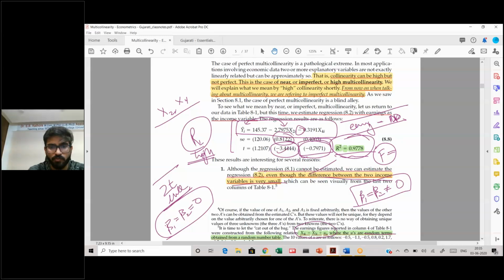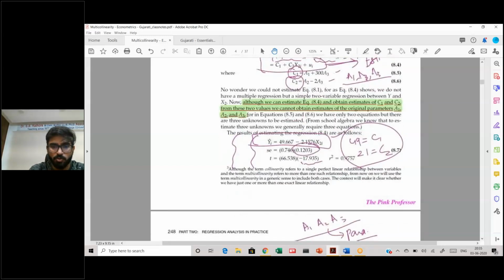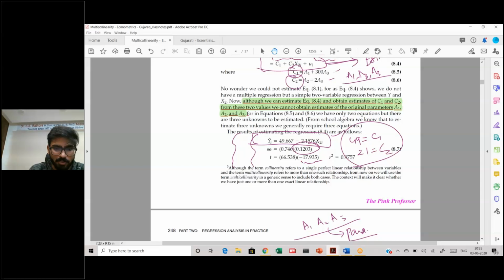This was the demand for widgets, and this is the price of the widget. So these are the values 0.81 and 0.3. If you compare this data where you don't have multicollinearity, why don't you have multicollinearity? Because you have converted the data. You have not estimated the parameters. You are not trying to estimate the parameter individually. You are just trying to estimate this x2.